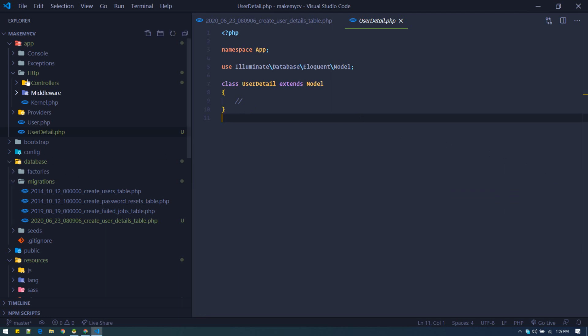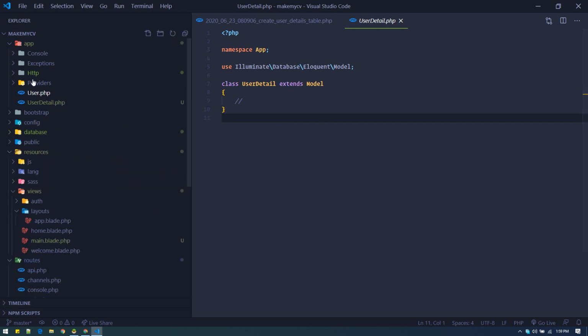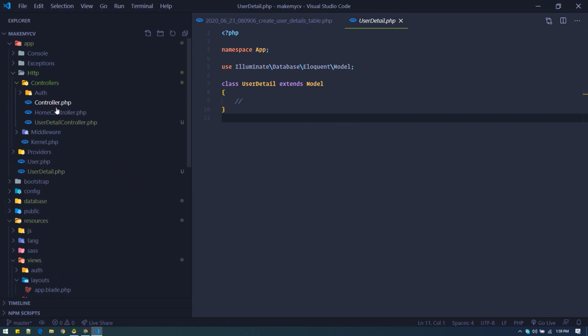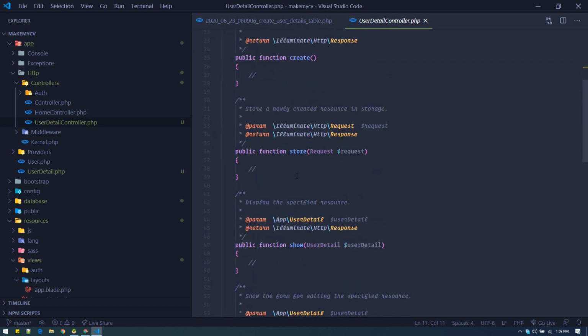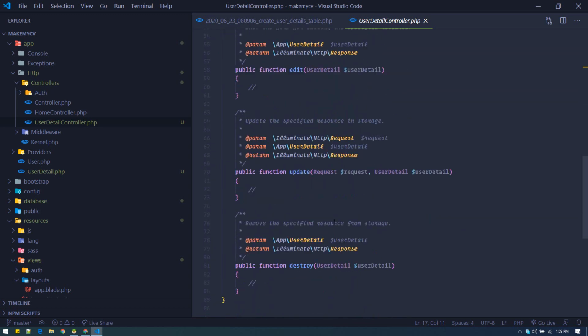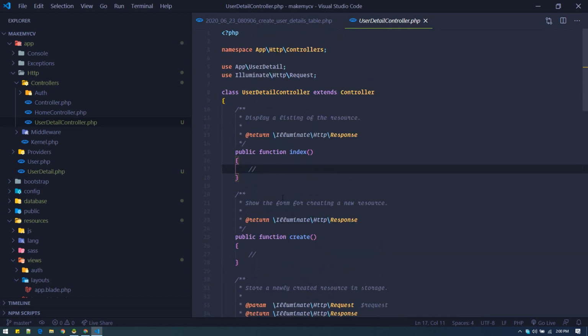So to generate the form, we need to go to the controller first, the user detail controller. In this controller you'll see all the methods by default, like index, create, store, show, edit, update, destroy. When we ran the command with -r, mcr, with the r we told Laravel to generate all these methods. The index method is generally used to display all the resources, like all the details.